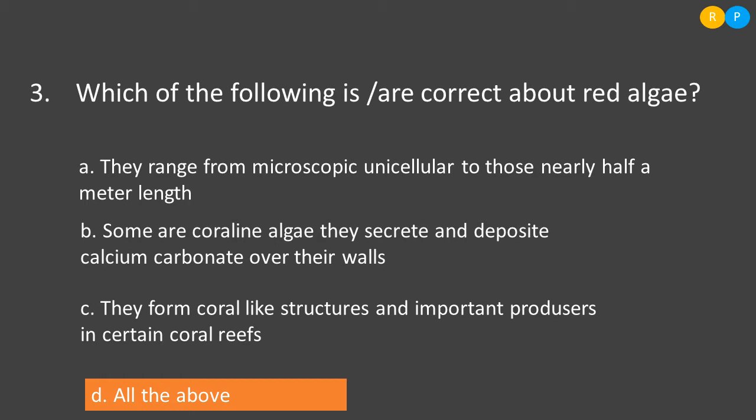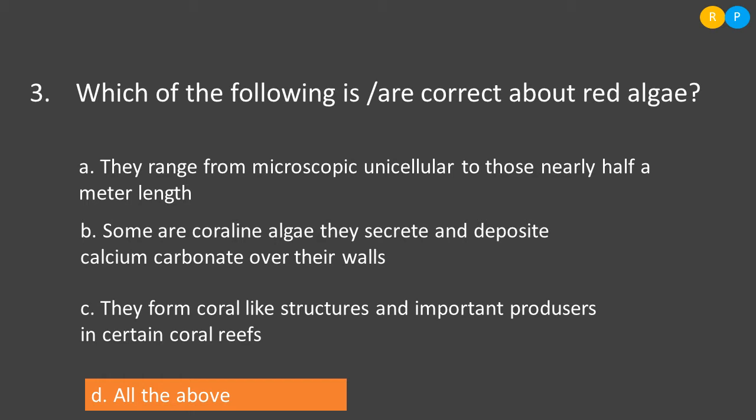Let us study option A. They range from microscopic unicellular to those nearly half a meter in length. This is the correct statement regarding red algae, because red algae do not only consist of multicellular members, here we also have unicellular algae. So this is the correct statement. Then option B, some are coralline algae.